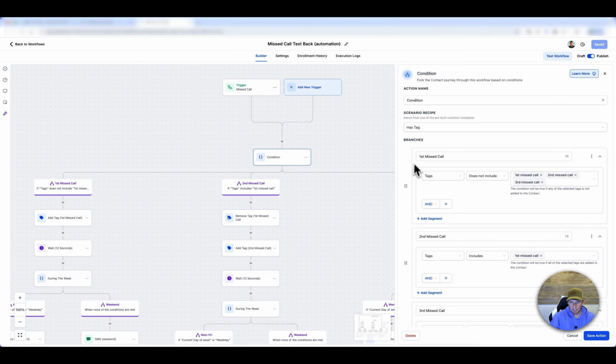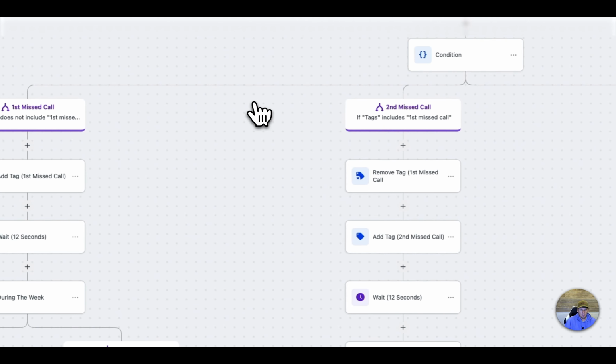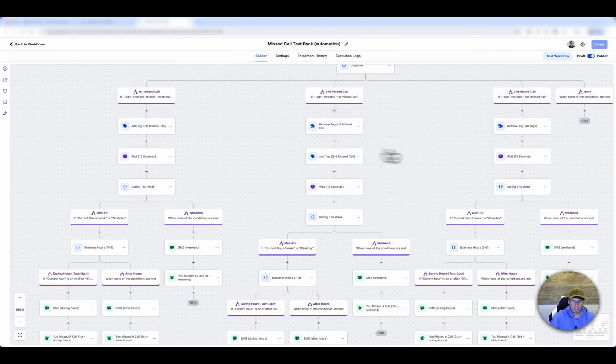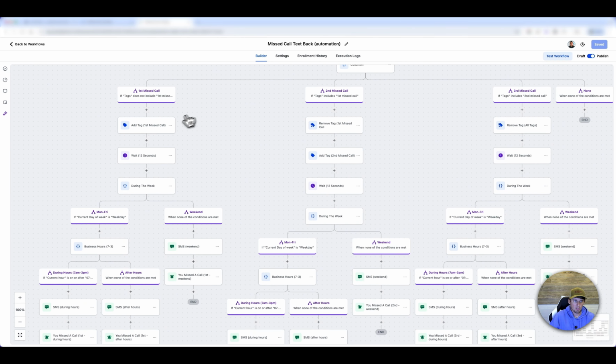For the first pipeline, this is the tag. If it has first missed call, second or third does not include, then it will go down and do this auto text message. That's how we have it set up for the branches, and you basically just duplicate this for first, second, and third. So somebody comes through the first time, we don't answer the phone, missed call, and if they don't have those three tags, it's going to assign the first tag here.